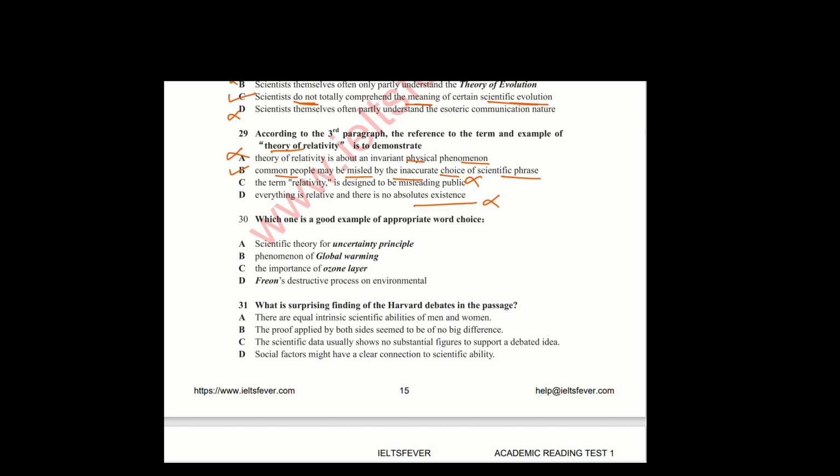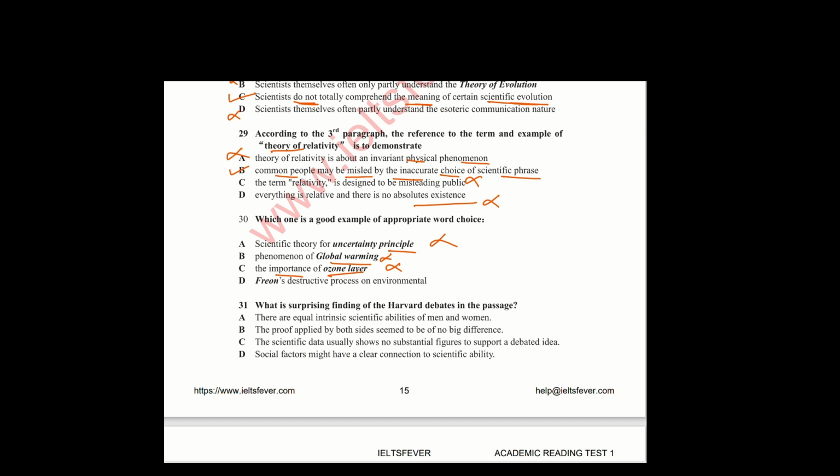Which one is a good example of appropriate word choice? Scientific theory for uncertainty principle, that was for theory of relativity, so that is incorrect. Phenomena of global warming: global warming phenomena is not discussed in any paragraph, only the problem and its causes, so that is also incorrect. The importance of ozone layer: there is only a description of chlorofluorocarbon with the ozone layer, no importance of the ozone layer.